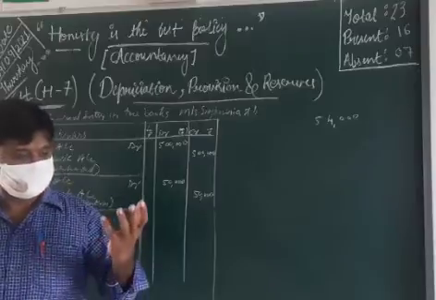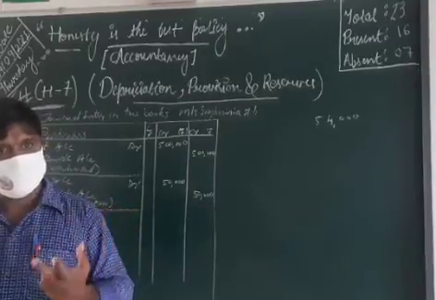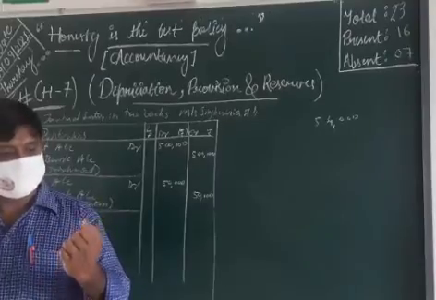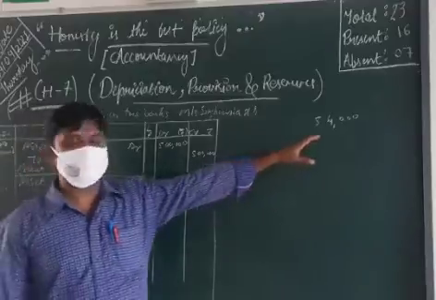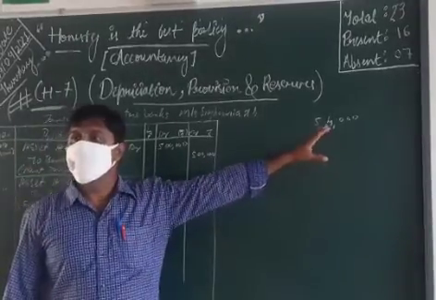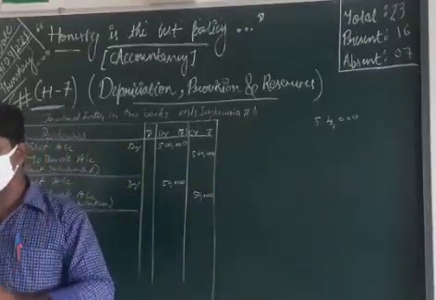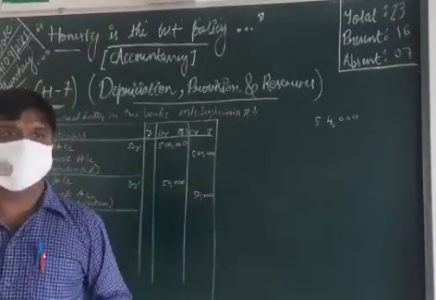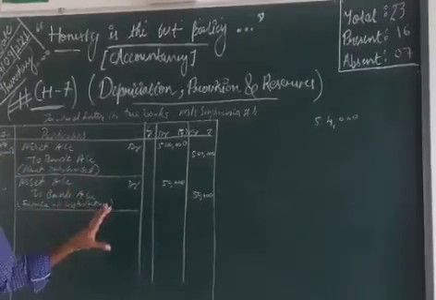October, November, December, January, February, March, 6 months. Then we charge only half of this amount. We use it in this accounting year only for 6 months, so depreciation also is charged only for 6 months. We got that clear now?